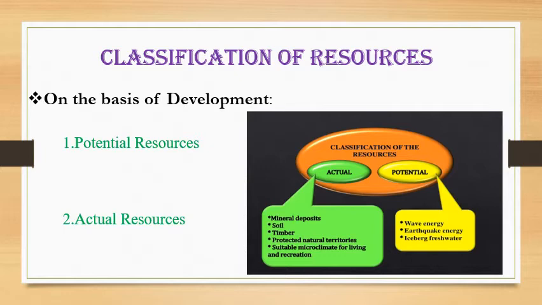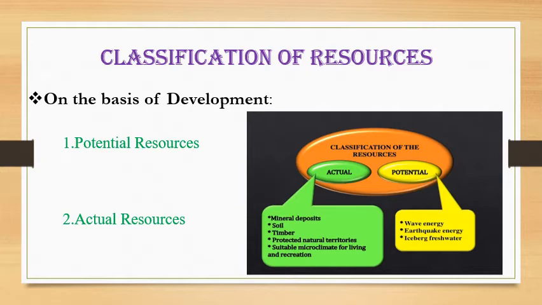First, potential resources. Those resources which exist in a particular region and can be used in the future are called potential resources. Available resources in a country which are not fully surveyed are known as potential resources. For example, students, petroleum can be found in old sedimentary rock of Himalaya. The potential resources need detailed survey for estimating their quantity and quality.